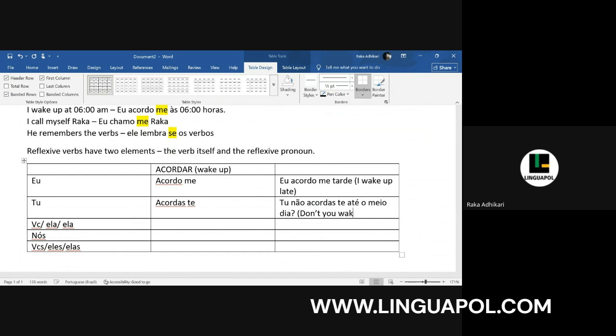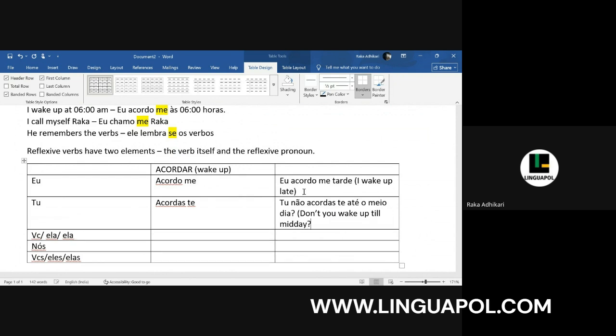Don't you wake up till midday? Now in this, there's a slight change. When we are making questions, then we use the reflexive pronoun before the verb. Tu não acordas até o meio-dia. The reflexive pronoun here is used before the verb.